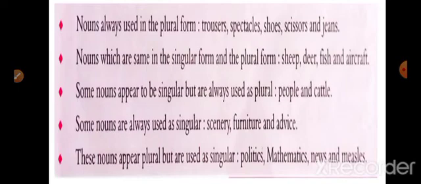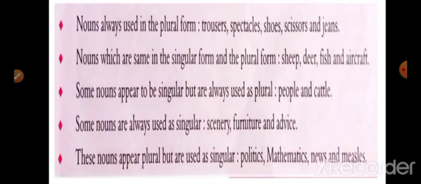Nouns which are same in the singular form and the plural form: sheep, deer, fish, and aircraft. Examples I can give you. I saw 2 aircraft in the sky. The sheep is grazing in the meadow. Here sheep singular. The tiger ate several sheep. Here sheep plural.